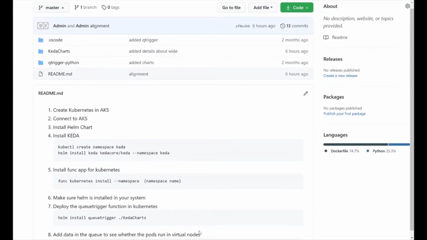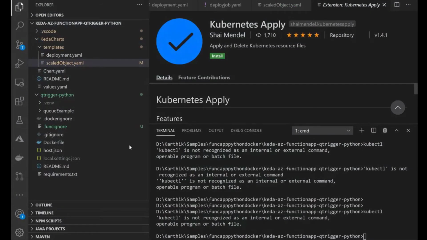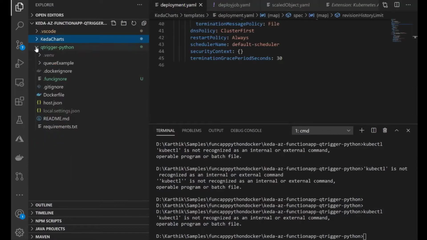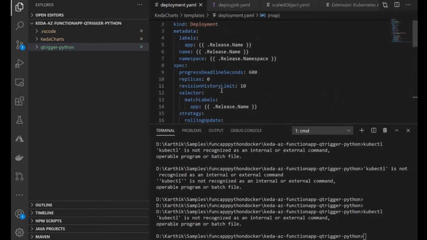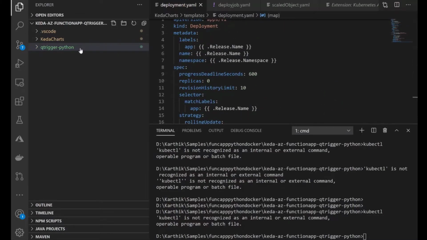Try getting latest. I've already got latest for time's sake. So this is a proper normal KDA application. I'm going to explain it to you one by one before diving deeper. Let the Kubernetes get created. Okay, this is the QTrigger Python application. That's a default sample application whenever you create it, right? Func start, whatever you do, it will give you a proper one. This is the default one.